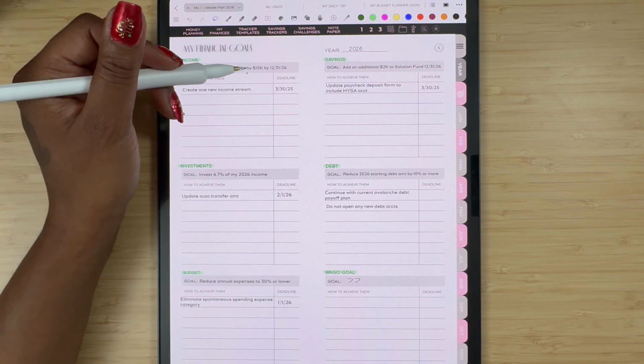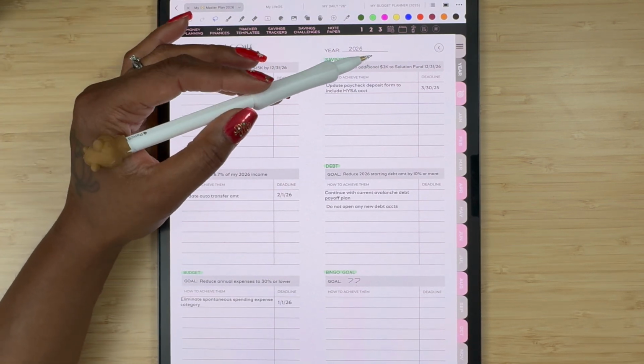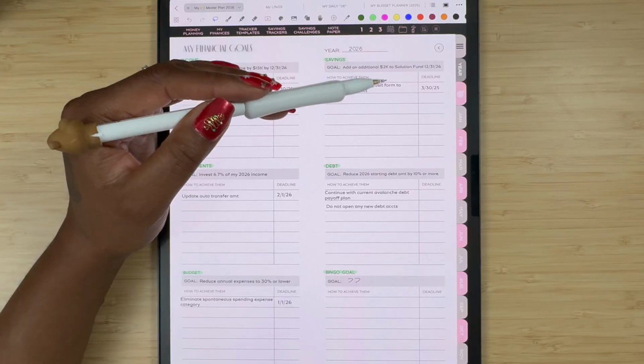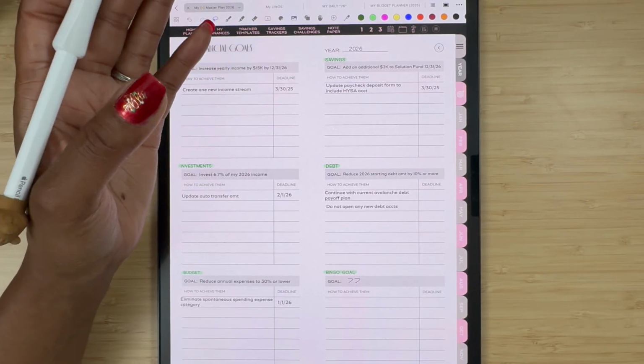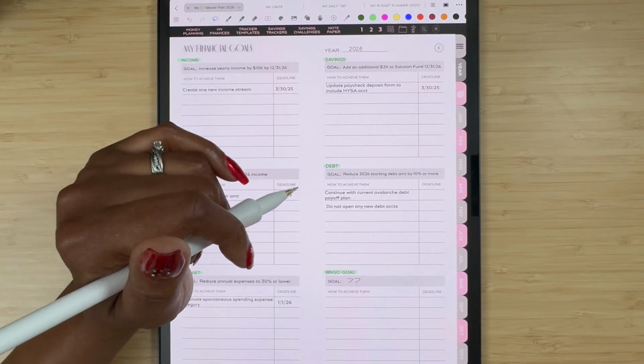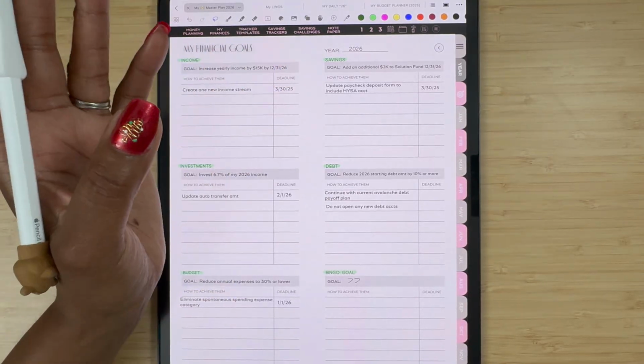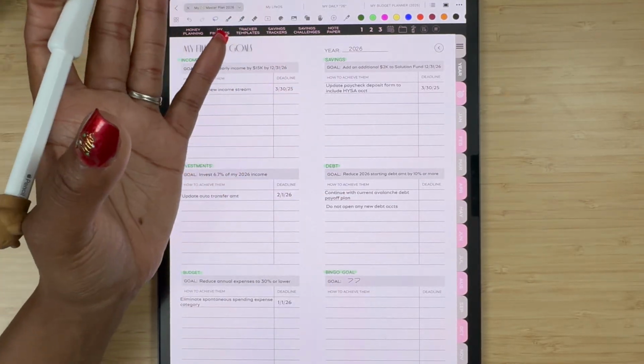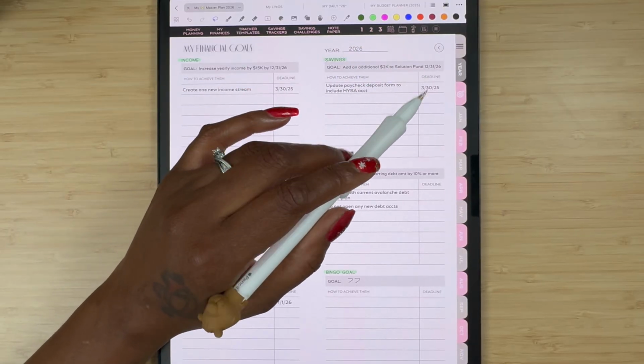So like I said, this is a stretch goal. And then for my savings, I want to add an additional $2,000 to my solution fund, which is another word for my emergency fund. I don't really like the vibe that comes with the word emergency. So I changed mine to solution fund because the money that's in there is going to be a solution to whatever problem arises. So I want to do that by the end of the year, of course.